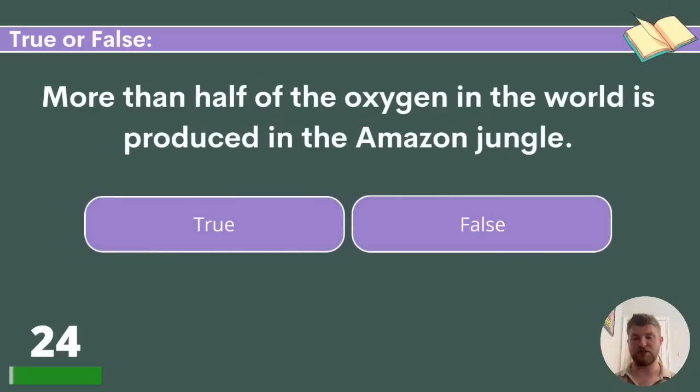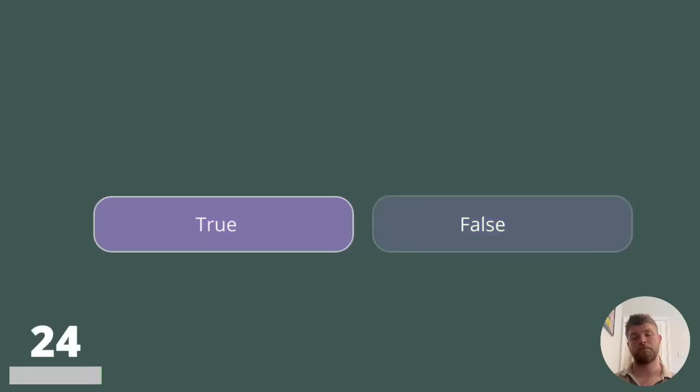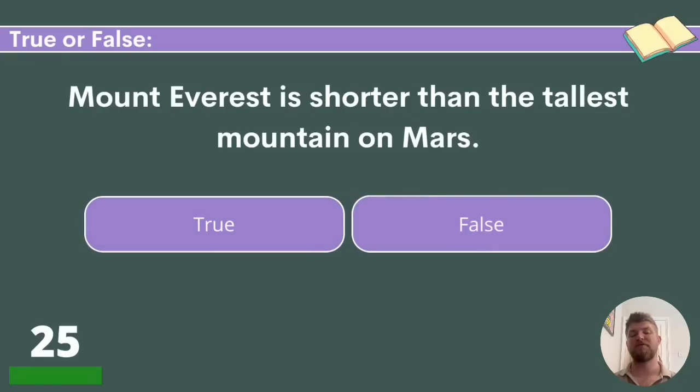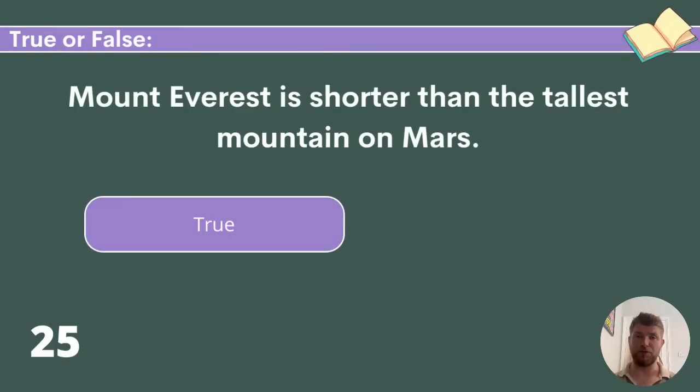24. More than half of the oxygen in the world is produced in the Amazon jungle. True or false? That is false. It's about 20%. Mount Everest is shorter than the tallest mountain on Mars. Is that true or false? That statement is true.